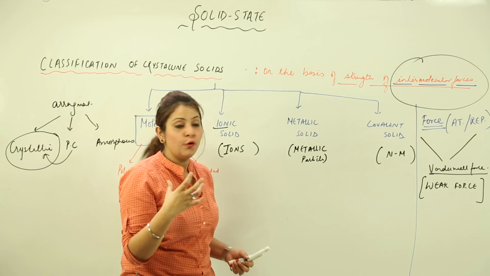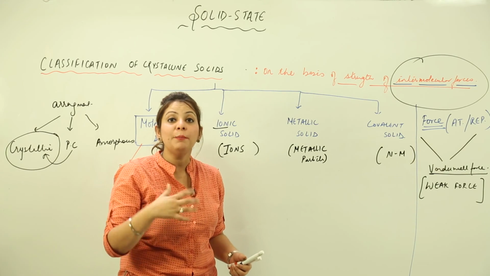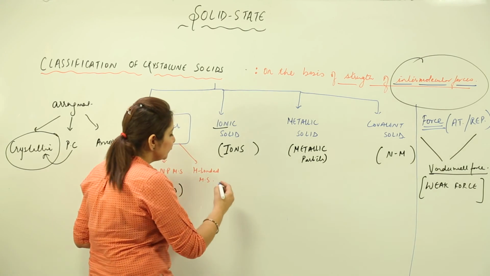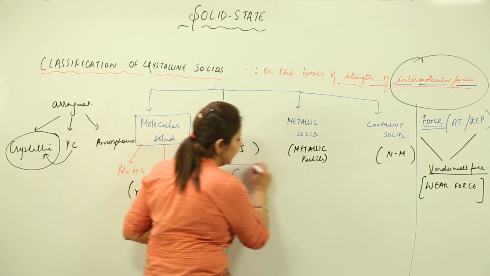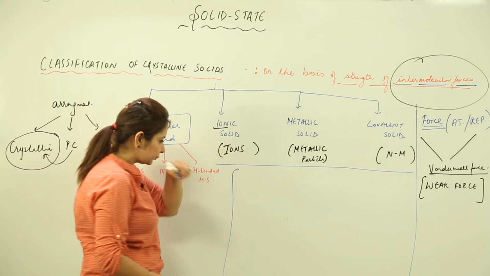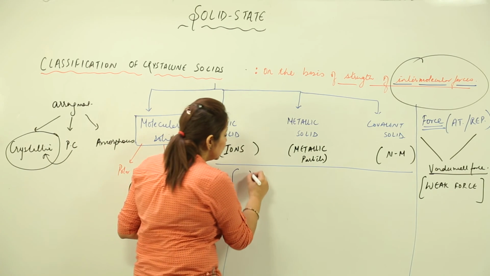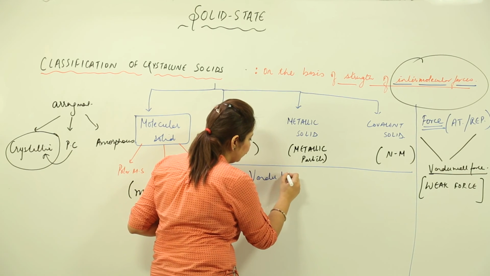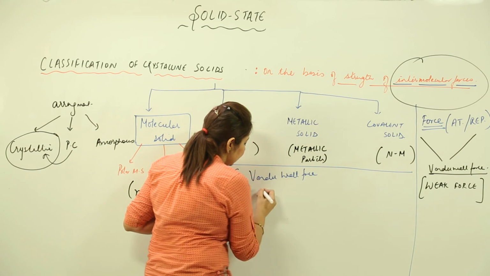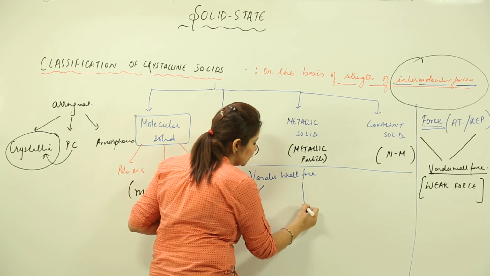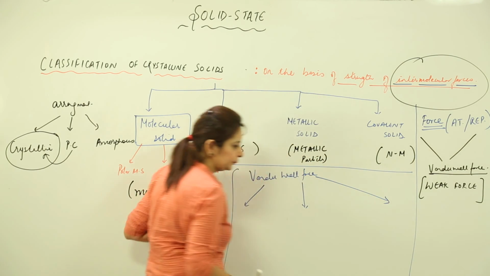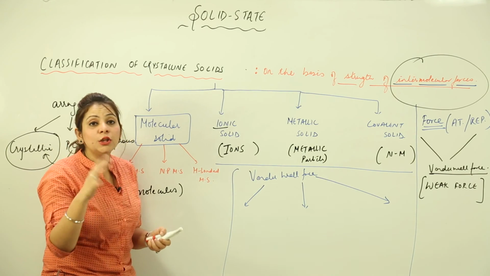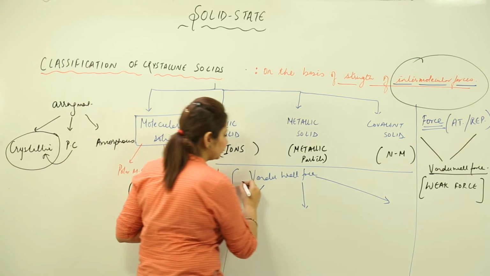So, what kind of forces are a part of van der Waals force? I am just separating the board here so that you can understand in a better way. When we talk about van der Waals force, 3 kinds of forces are observed under it. What are those 3 kinds of forces?